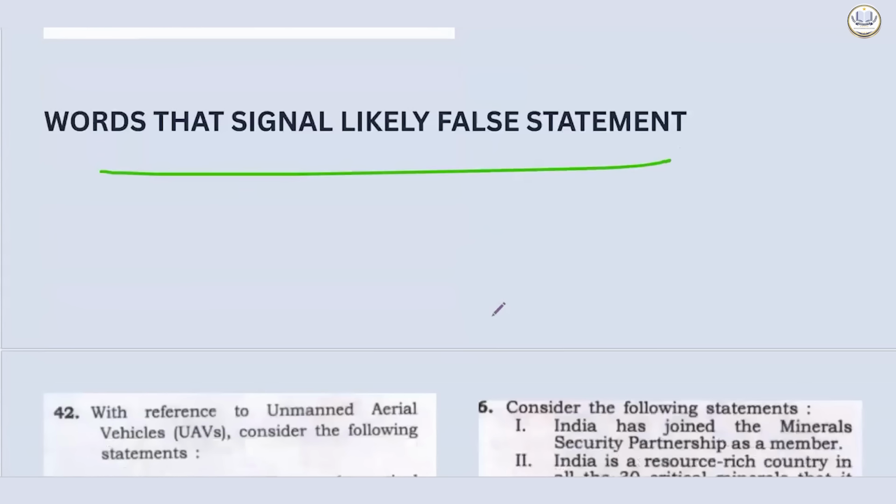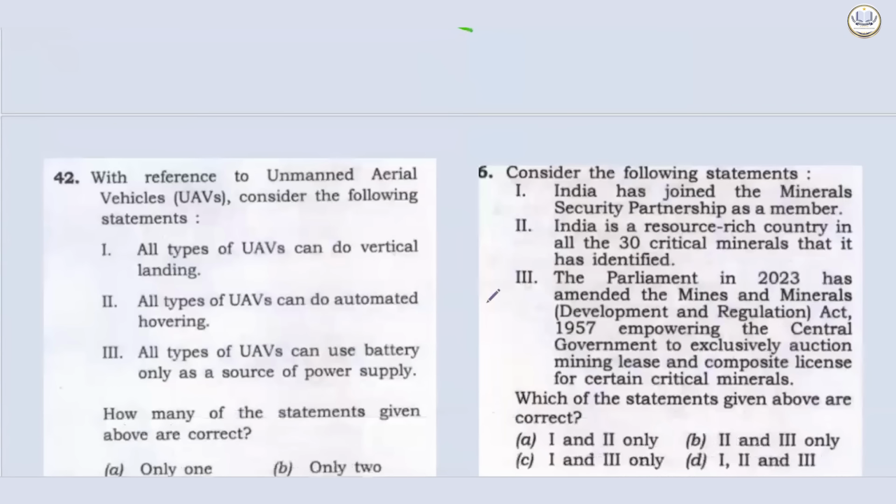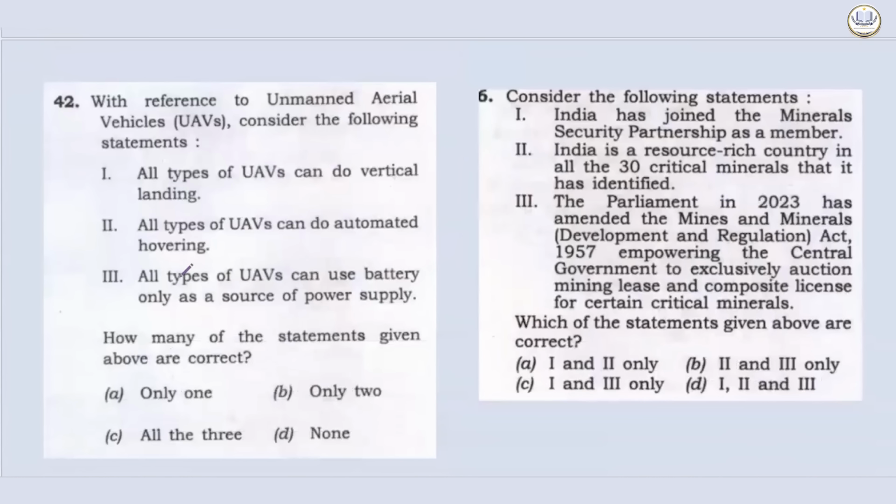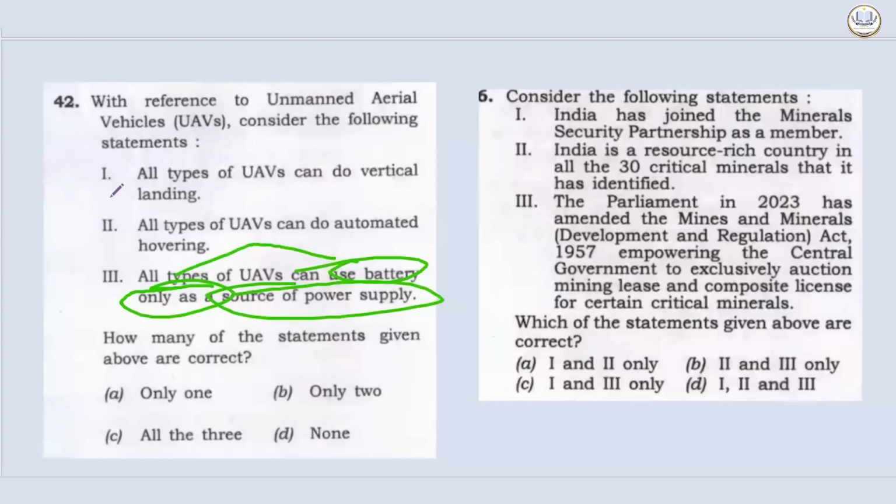Now, words that signal a likely false statement, we will see more examples of it. All types of UAV can use battery only as a source of power supply. Here, all types of UAV can do vertical landing, fine. All types of UAVs can do automatic hovering, fine. They are aerial vehicles, they can do it. But all types of UAV can use battery only as a source of power supply? They are just artificially trying to narrow down and give us a generalization about a technology.